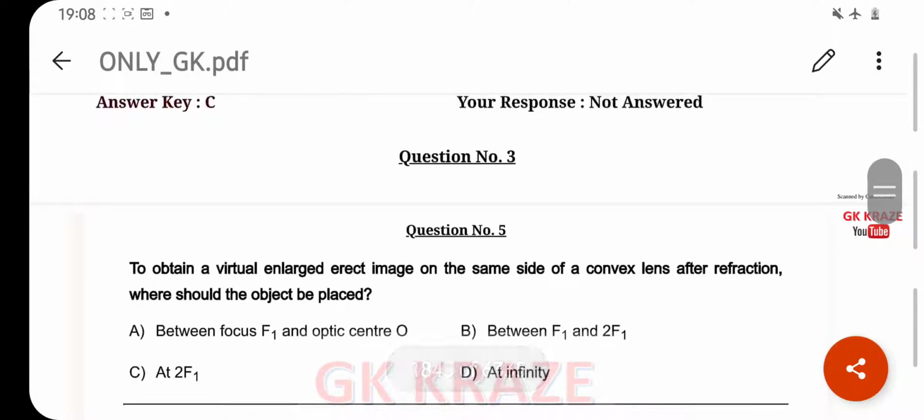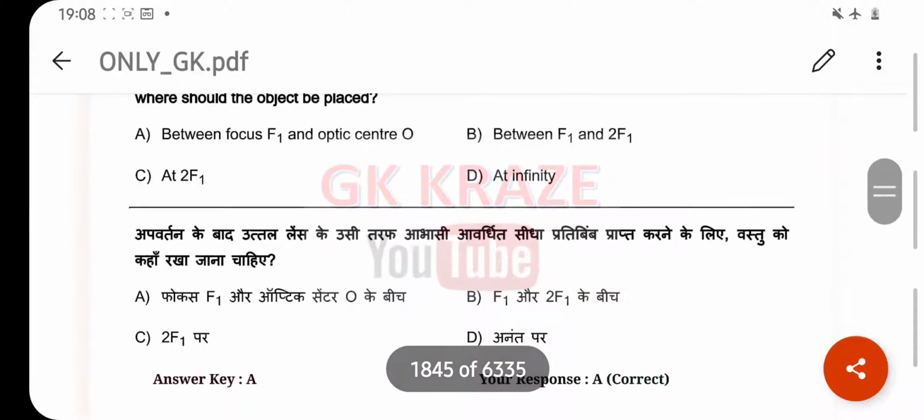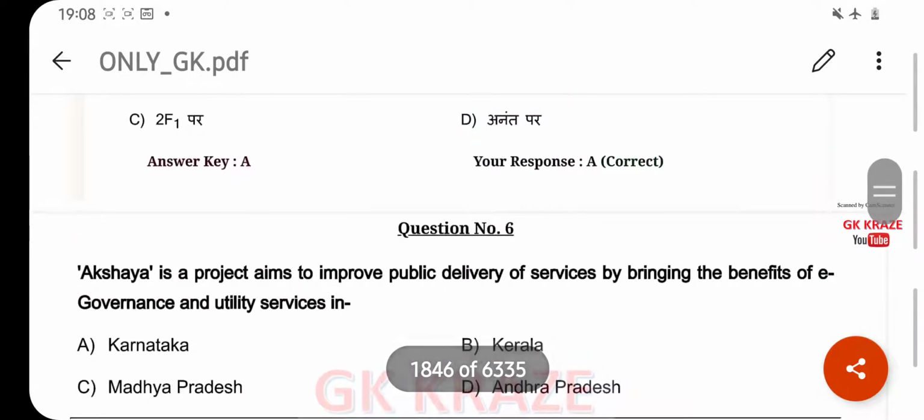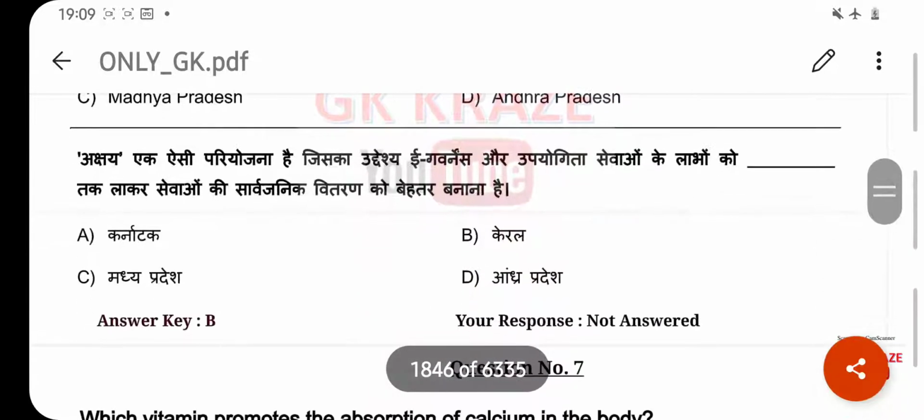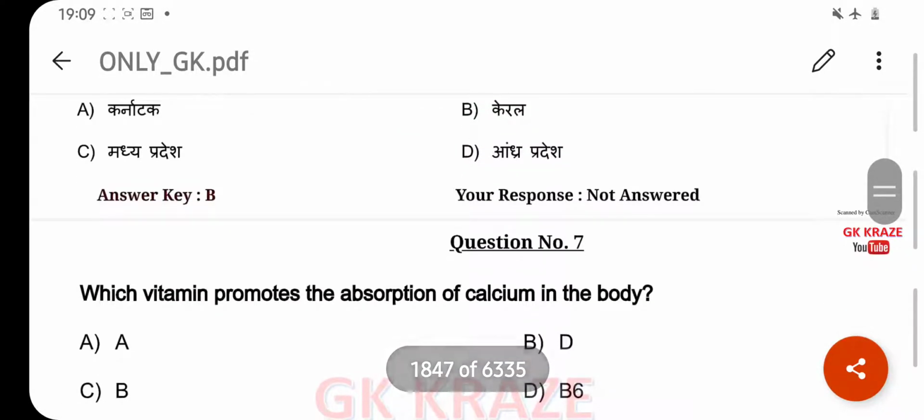To obtain a virtual enlarged erect image on the same side of a convex lens after refraction, where should the image be placed? Your right answer is between focus F1 and optic center O. Option A. Akshaya is a project aimed to improve public delivery of services by bringing the benefit of e-governments and utility services in. Your right answer is Kerala. Option B. Which vitamin promotes the absorption of calcium in the body? Your right answer is vitamin D. Option B.